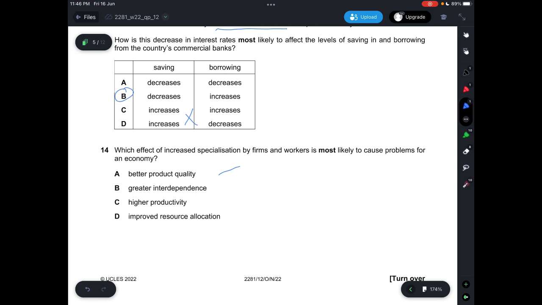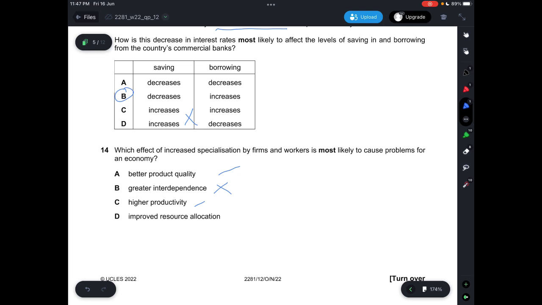B says greater interdependence, which is not an advantage, rather a disadvantage, right? Interdependence. So you're depending on things in general, and it's greater, so it's going to be causing a problem for the economy. So B is not correct. C says high productivity, which is correct because, like I said, you are already used to items, so you can produce more.